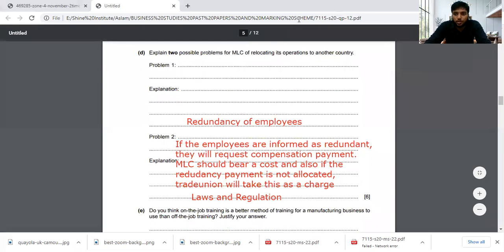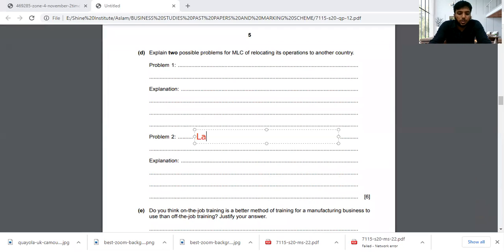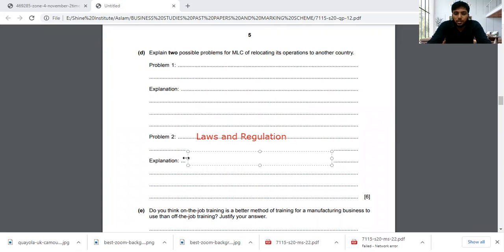Yeah, I'll erase the second point, first point, and write the second one. Laws and regulations. So if they are moving to a different country, the country will have a lot of rules and ethics you need to follow in that country. If you are producing motorcycles, the pollution level you are going to put outside will be tested by certain governments. Taking the registration will become a bit limited. It's not very easy to set up a company. They will have a lot of procedures to do that. So these things will be a problem to MLC of relocation.